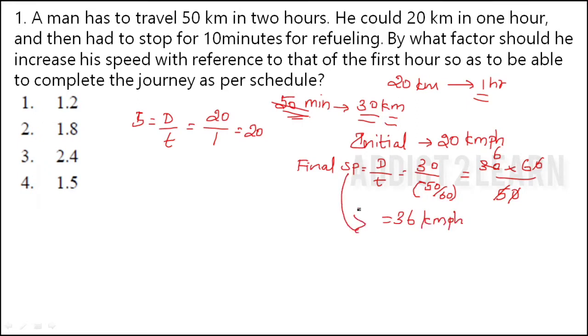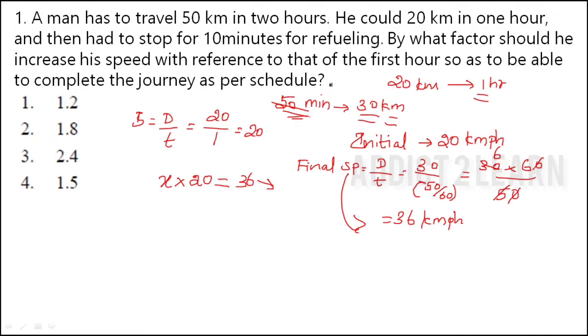They have asked, by what factor should the initial speed be multiplied? Factor means multiplying factor. I have taken that factor as x. By what factor should the initial speed be multiplied so as to get the new speed?